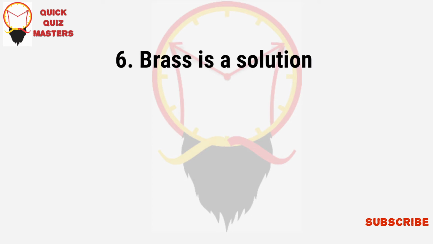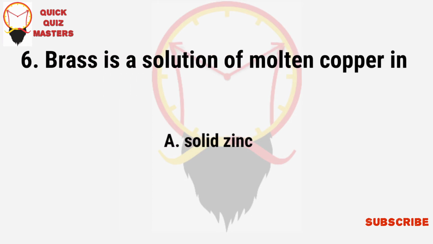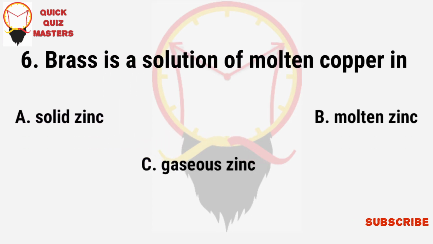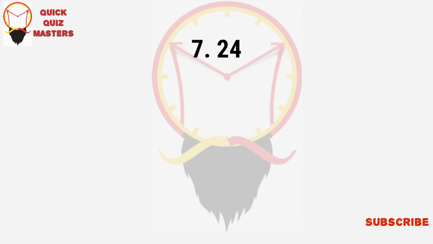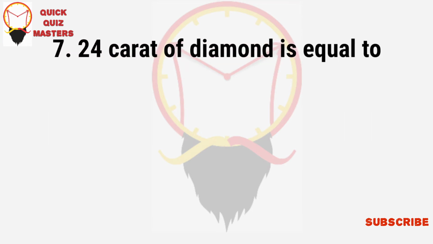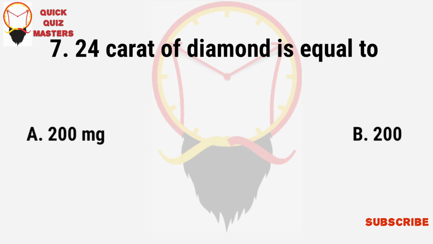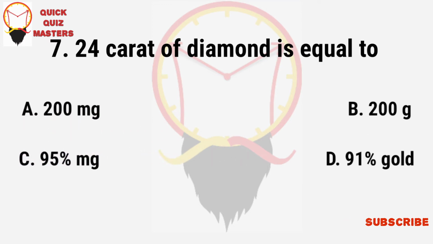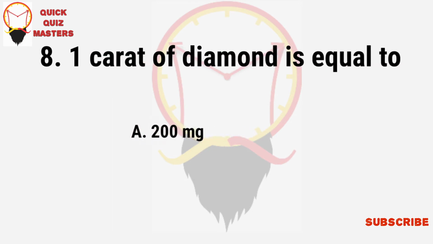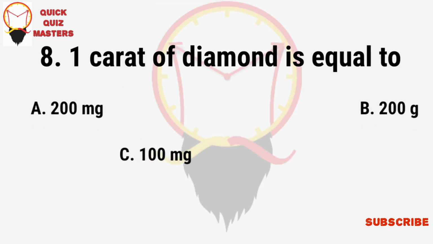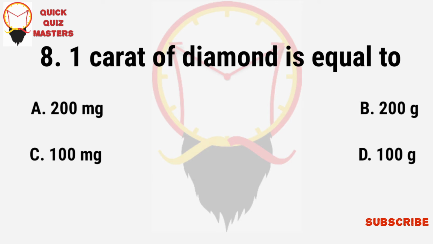Brass is a solution of molten copper in: solid zinc, molten zinc, gaseous zinc, molten tin. 24 carat of diamond is equal to: 200 milligram, 200 gram, 95% milligram, 91% gold. 1 carat of diamond is equal to: 200 milligram, 200 gram, 100 milligram, 100 gram.